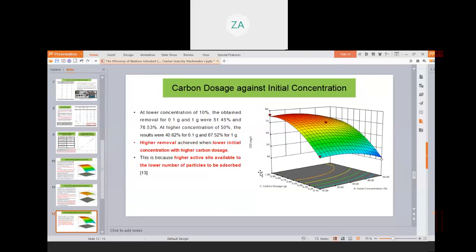Lastly, the carbon dosage against initial concentration. At a lower concentration of 10%, the obtained removal for 0.1 gram and 1 gram were 51.45% and 76.53%. At a higher concentration of 50%, the results were 40.62% for 0.1 gram and 67.52% for 1 gram. Higher removal was achieved with lower initial concentration and higher carbon dosage. This is because there are more active sites available for a lower number of particles to be adsorbed.